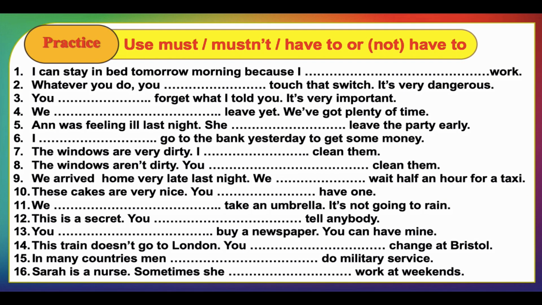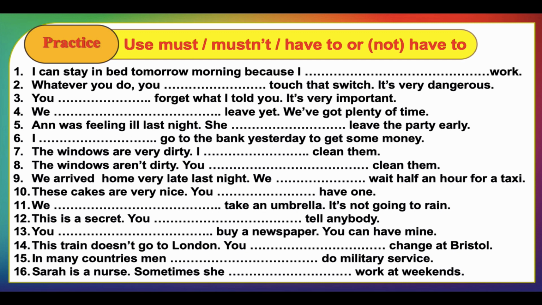Practice use must, mustn't, have to, or don't have to. Here I remind you of the rules or the difference between must and have to. So must, as I said, is the obligation that comes from the speaker himself or herself. But have to is an obligation that comes from outside of the speaker. Okay? So I can stay in bed tomorrow morning because this is an obligation that comes from the speaker or outside. Just analyze the first one.